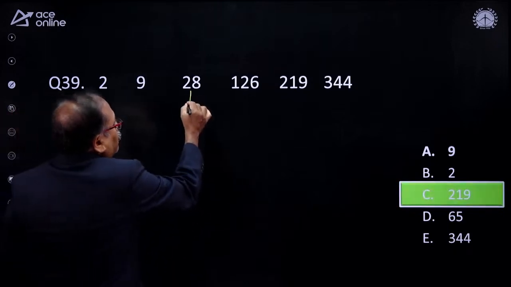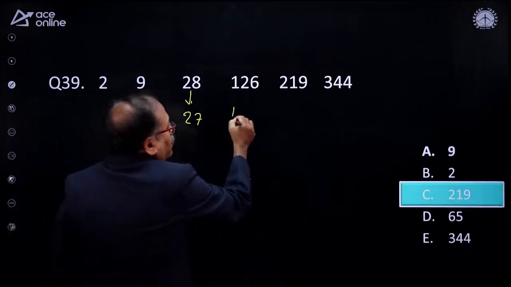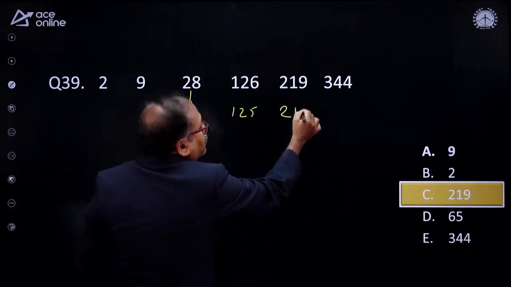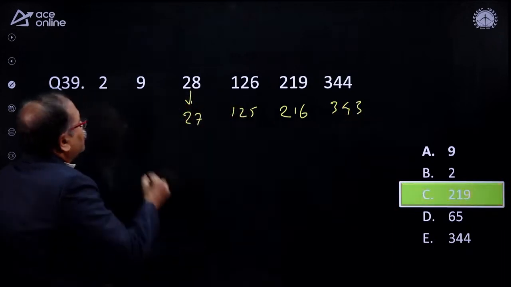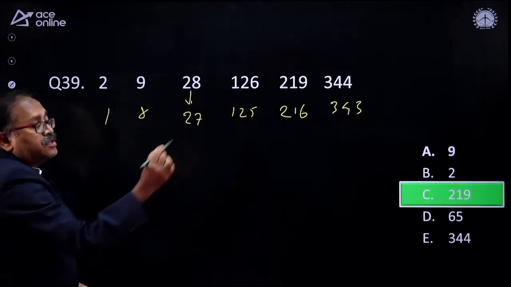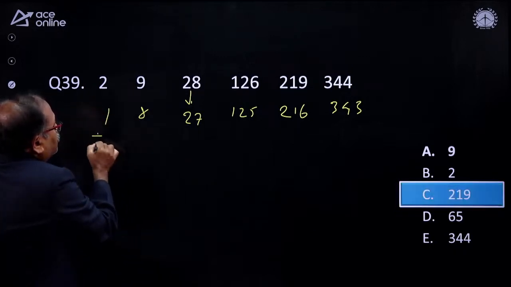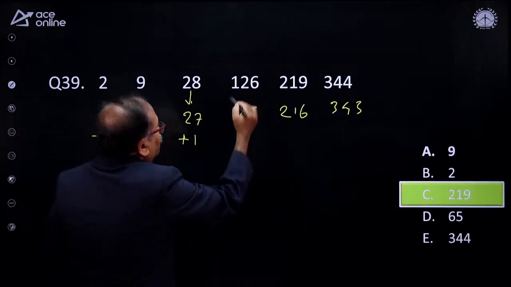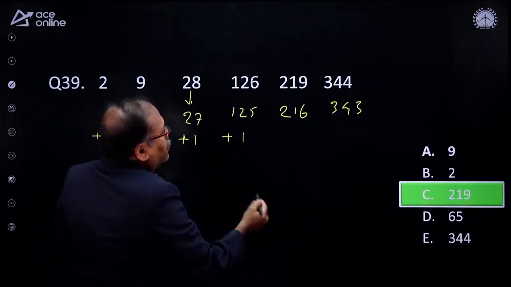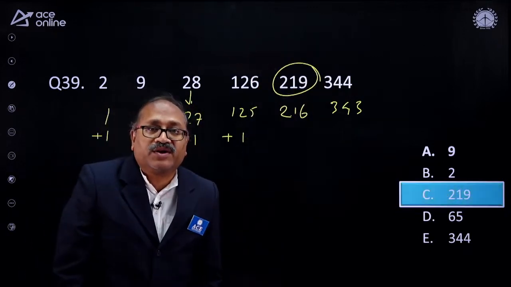So what I notice is, I know one number closer to this, that is 27, and 125, 216, 343. You know these all numbers. Now you know that this is 8 and 1. All are cubes, except over here, that's 1 cube plus 1, 2 cube plus 1, then 3 cube plus 1, then 5 cube plus 1, and here it is 6 cube plus 1. So 290 is the wrong number.